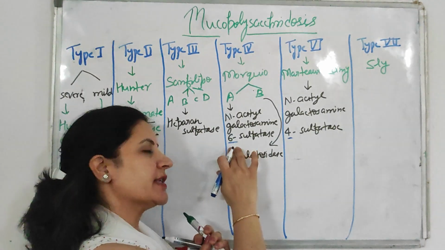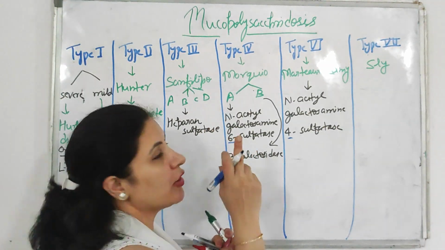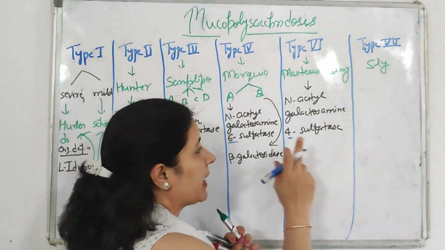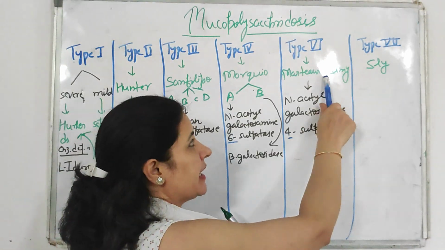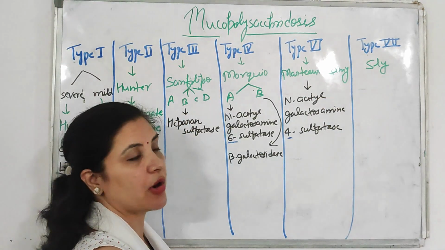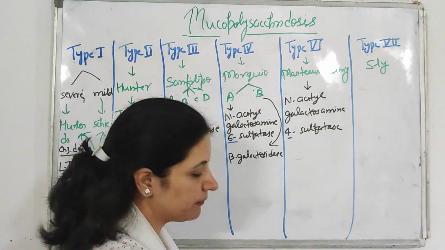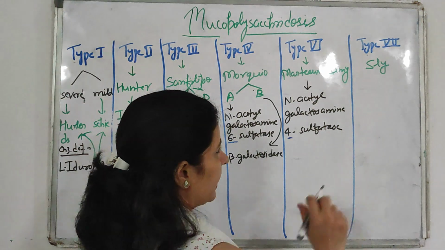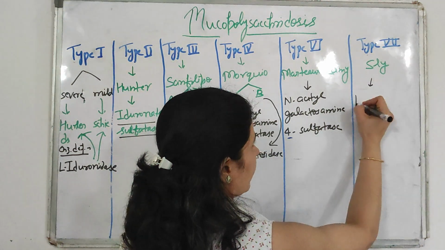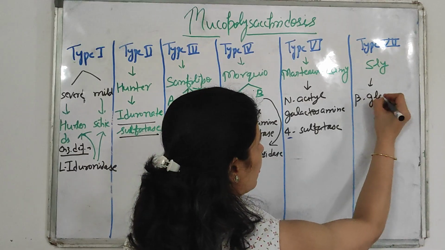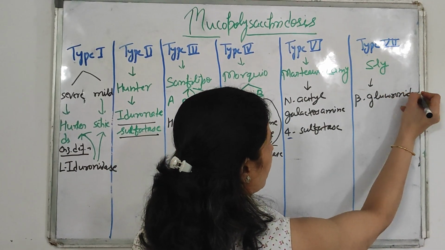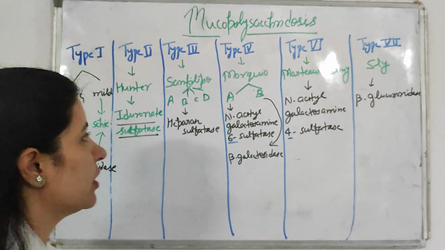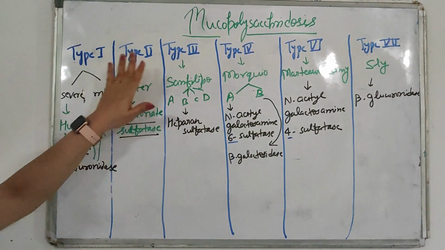So, if 6-sulfatase is lacking, then it will result in your type A Morquio disorder. But if N-acetyl galactosamine 4-sulfatase enzyme is lacking, then it will result in your type 6 disorder, that is Maroteaux-Lamy. Okay. Now comes the Sly. In Sly, there is a deficiency of the enzyme beta glucuronidase. Okay, so these are the enzymes which are lacking in these disorders.